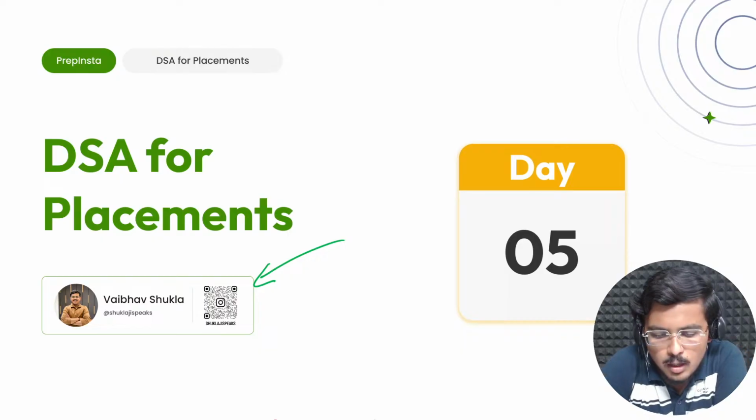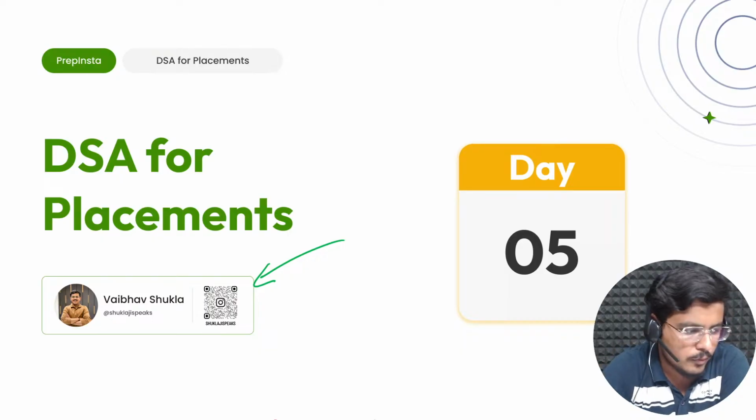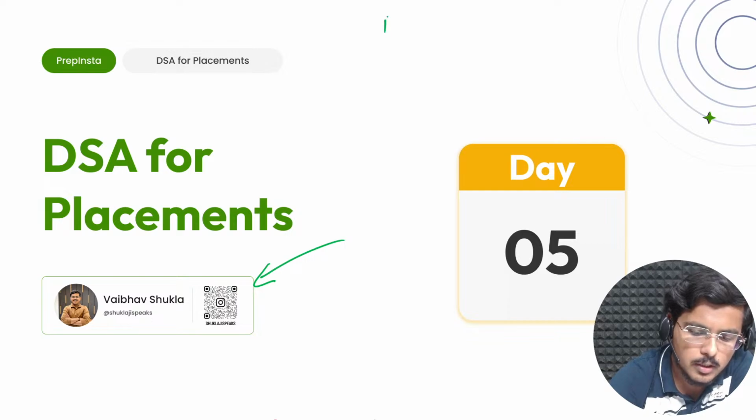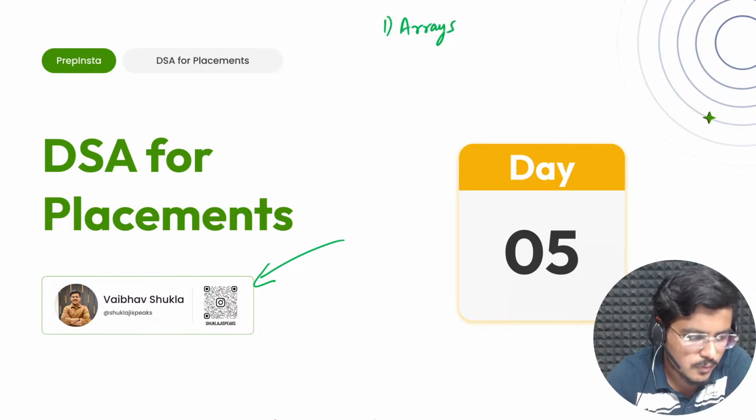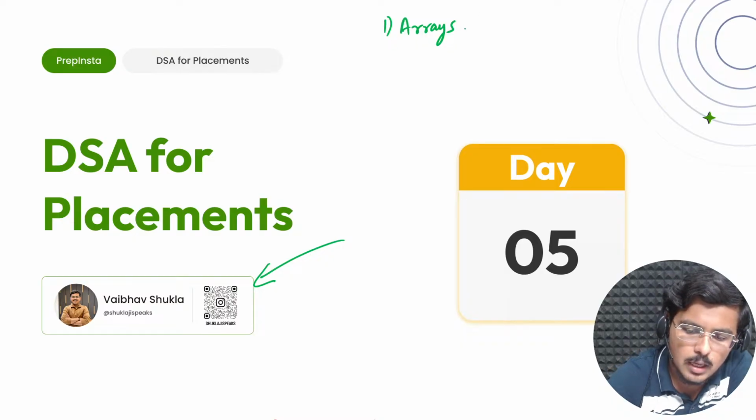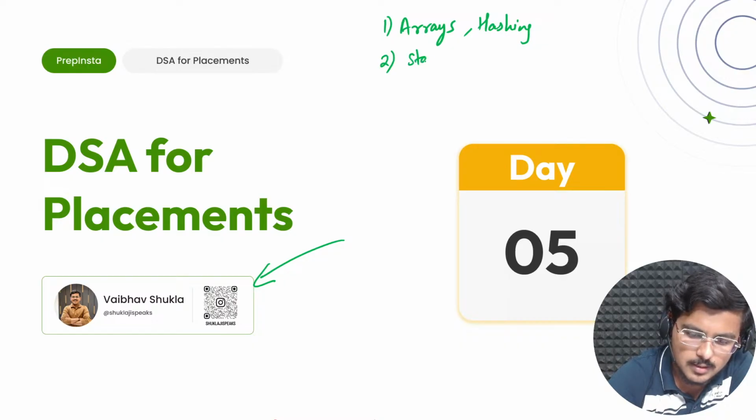Now, I'll be very clear with all of you who have been consistent here. We have already covered arrays. Anil is first time here, no issues, Anil, you'll still learn a lot. We covered arrays, and we learned hashing. We have already done stacks.